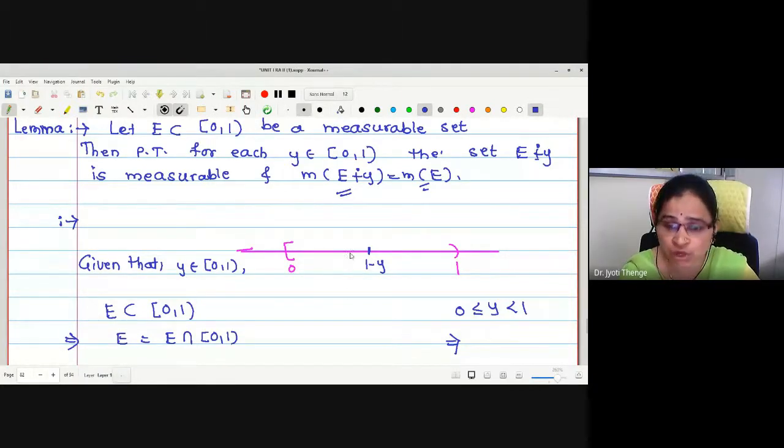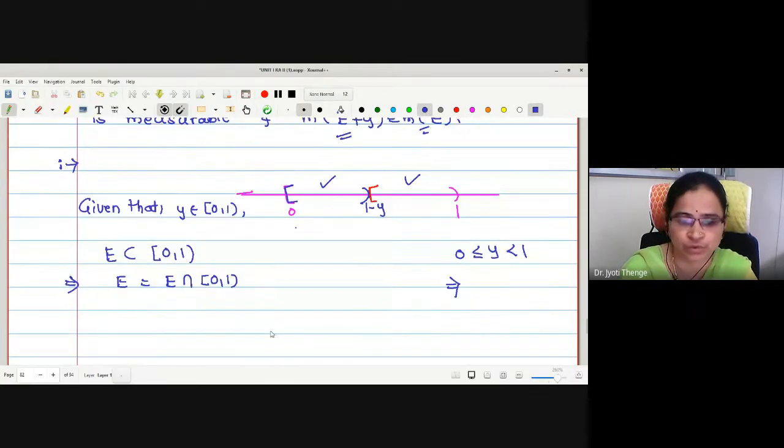Now these are the two sets we are going to select. The first set is [0, 1 minus y). The second set is [1 minus y, 1). This is the partition we are going to make, right?